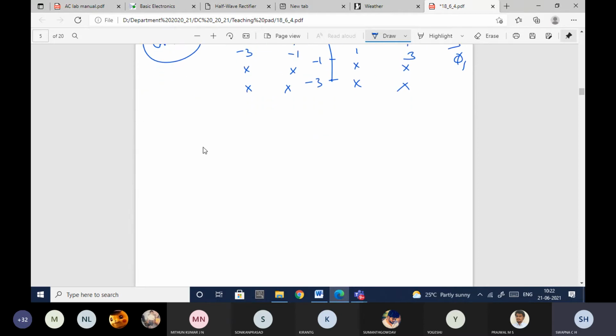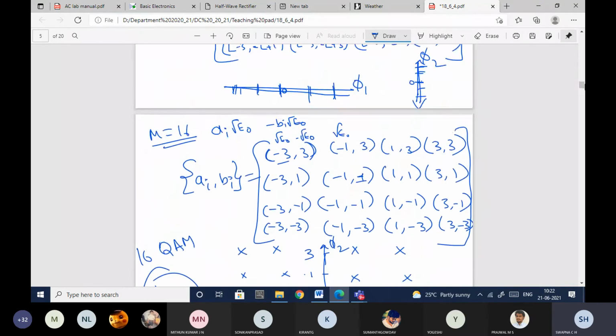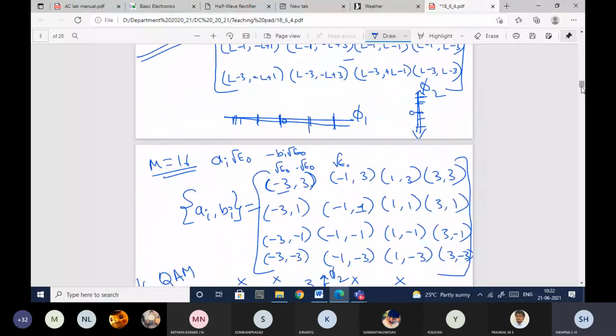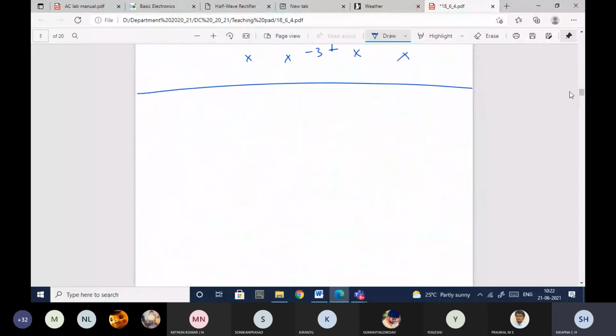This is one way of representing. I will show you the exact way, using 4-ary PAM, so let me explain very clearly. This is what I've told you. It is one way, because here you need to get the levels first, then multiply with root E naught, and then plot the signal constellation diagram.